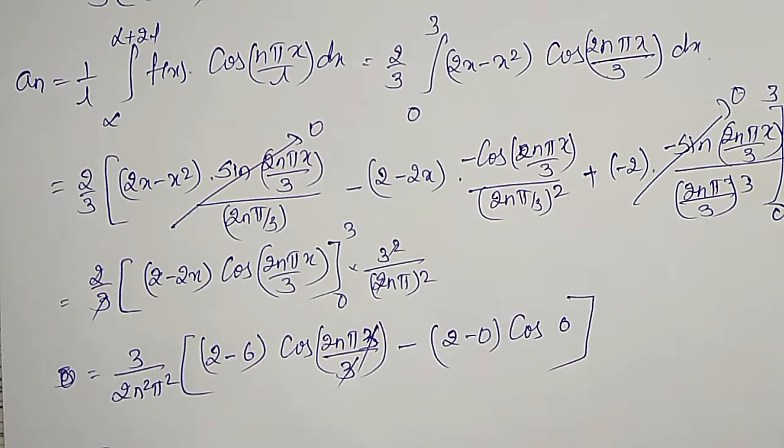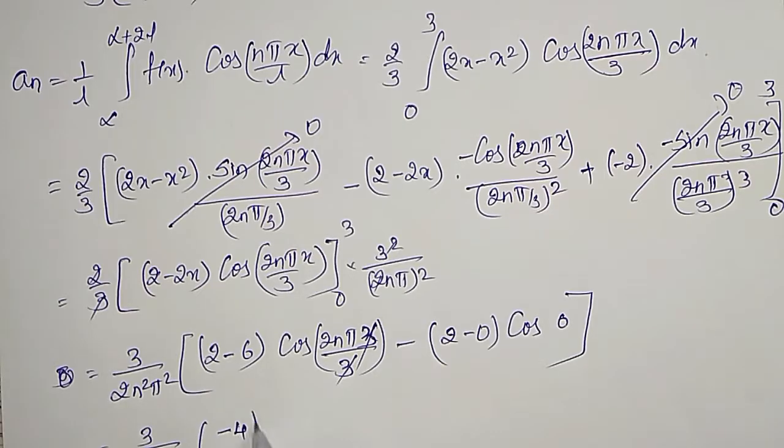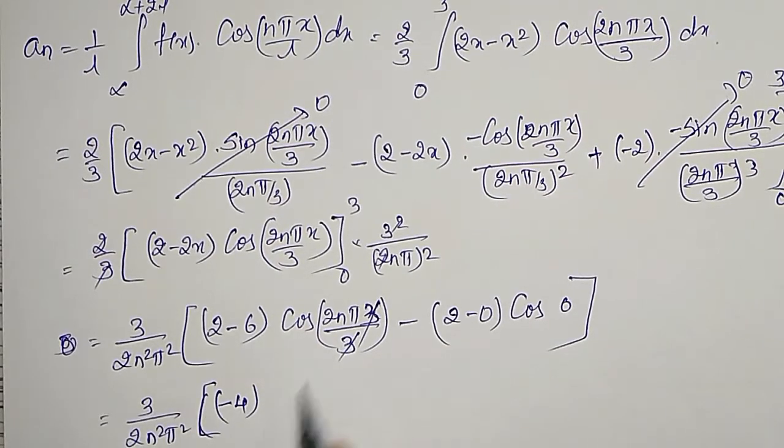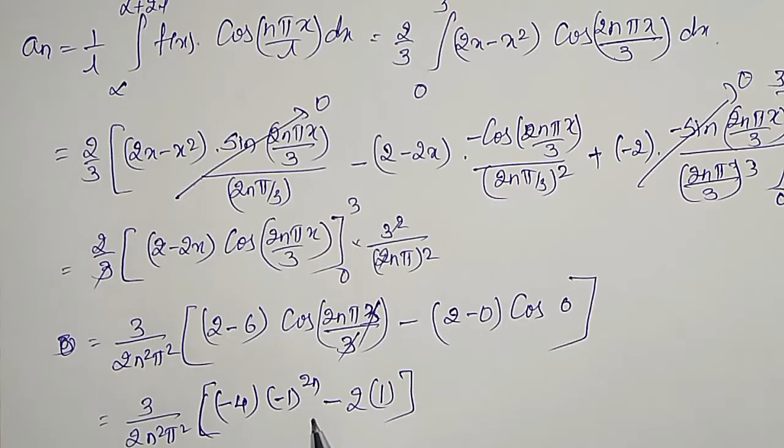I am going to get it as 3 divided by 2n square pi square into minus 4. Okay, and cos 2n pi will become minus 1 raised to 2n, minus 2 into cos 0 is 1. Simplify this. Minus 1 raised to 2n is plus 1.